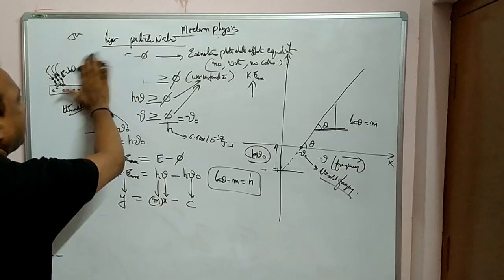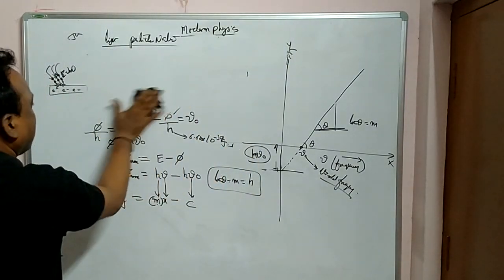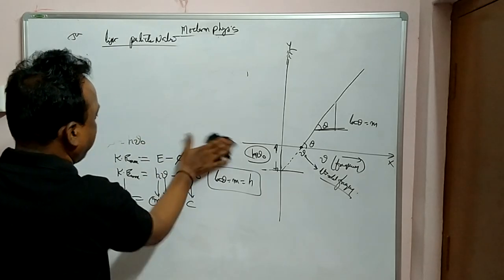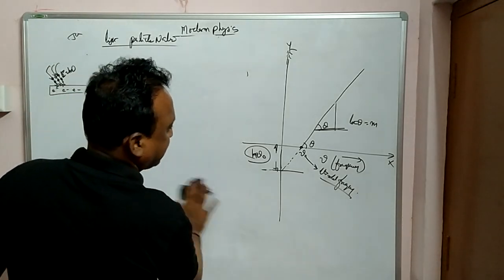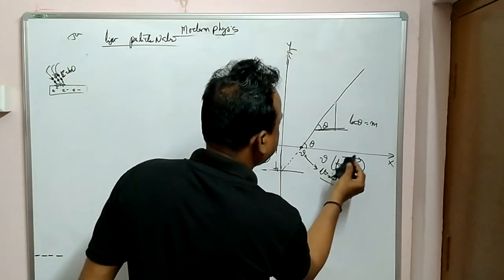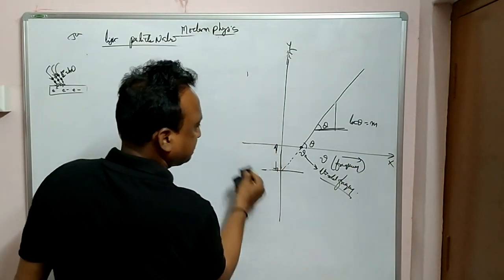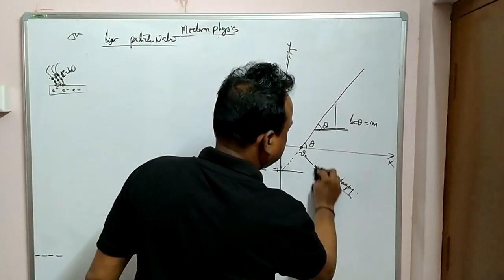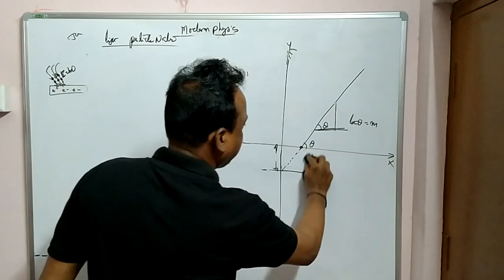Now, same Einstein equation, if you consider wavelength lambda, we'll see what happens. ఇదే గ్రాఫ్ ని, we'll see for wavelength. I'm just changing the values here for wavelength.